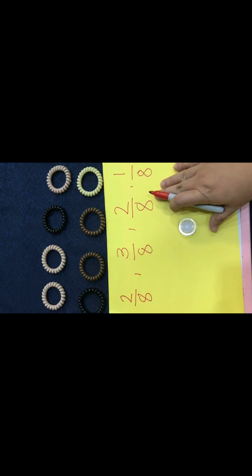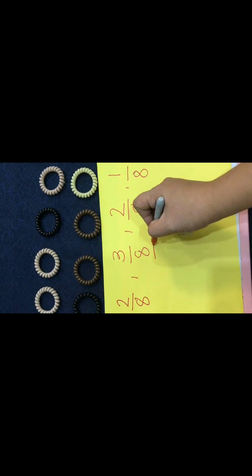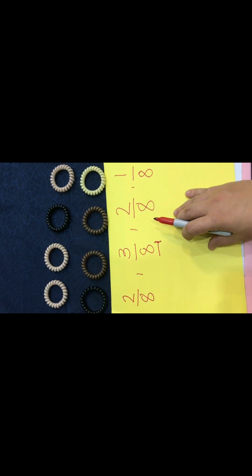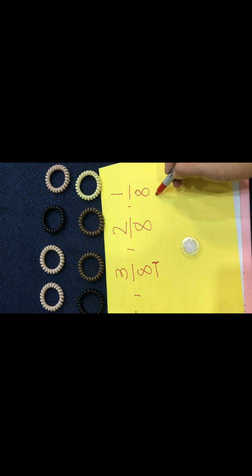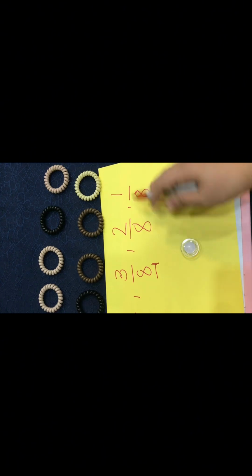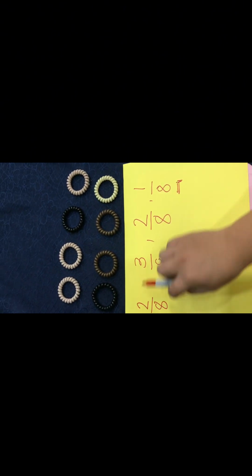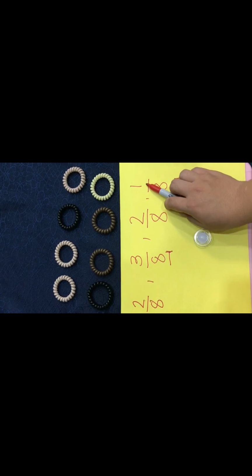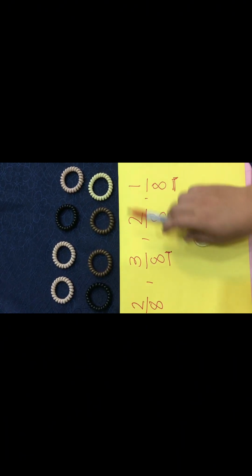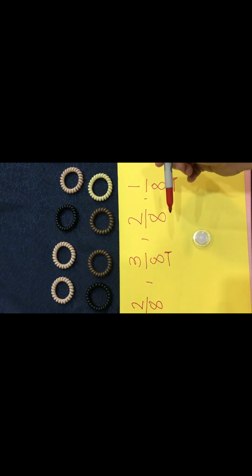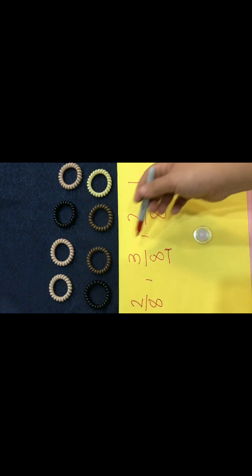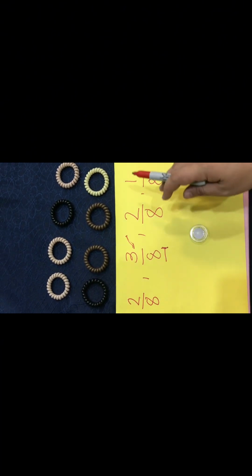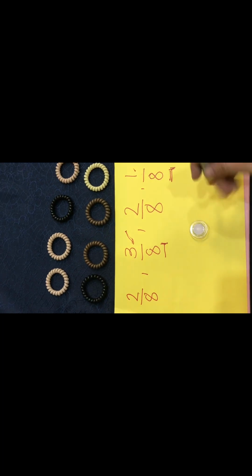Greatest. Yes, this one. This is the greatest fraction. And the least is this one. When we say the greatest, because 2, 3, 2, 1, from the number there, what is the greatest number of the 4? Yes, the greater number, the 3, and the least is 1.